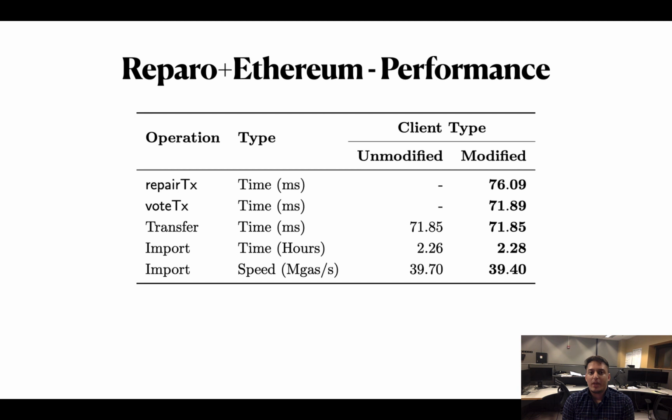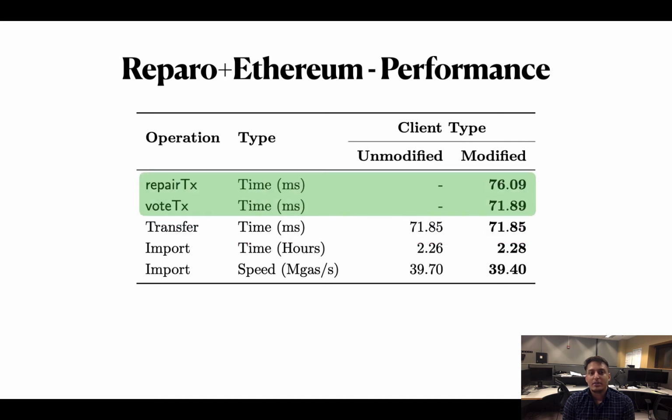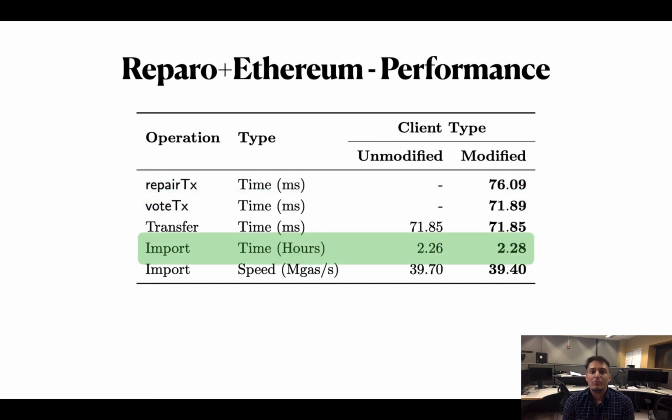We implemented a prototype in the Go implementation of Ethereum. We used the transfer function, which is a transaction used to send ethers to another address. Our experiments show that the two new transactions, RepairTX and VoteTX, introduced by Reparo, are comparable to the transfer transaction. We also imported the latest, approximately 26,000 blocks, with a block gas limit of 10 million and observed a deterioration in performance of about 2 to 3 minutes, when compared to the whole import taking about 2.3 hours.